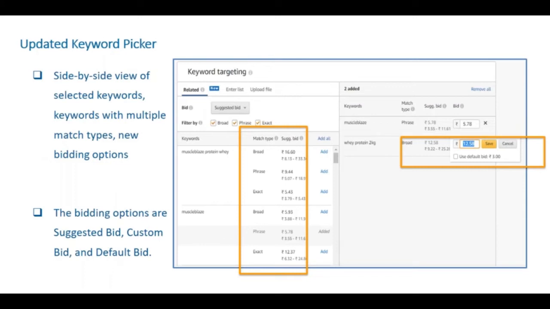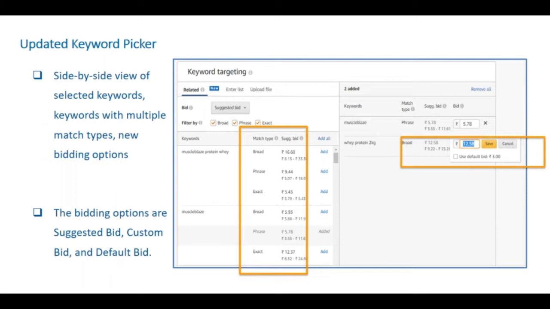Like you see, if it is exact, you have to bid. For the first keyword that you see on your screen, the broad match is actually showing a higher suggested bid than exact. Which means if you are going to get a lot of eyeballs, you need to bid higher for this particular keyword, while in exact it is 5.43, in broad it is 16.60, right? You see the opposite thing happening in the lower example. In broad it is 5.93, in exact it is 12.37. So it is manually impossible for you to understand which keyword in which match type I should bid how much. This is a very good proxy.